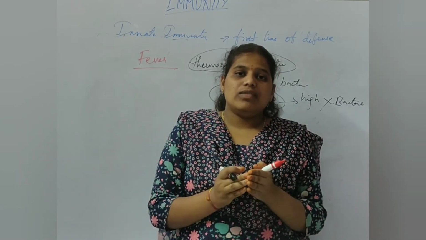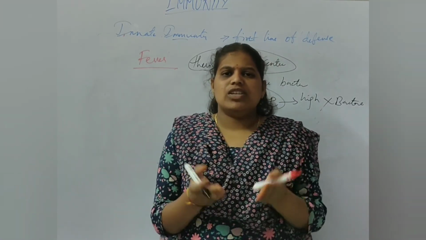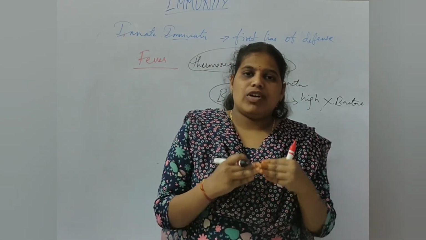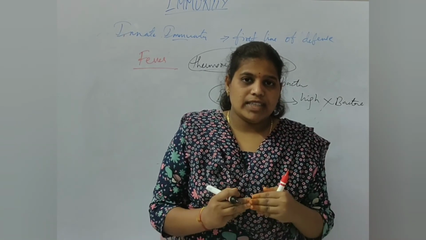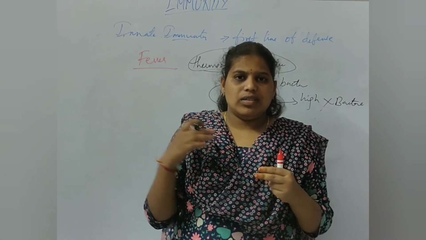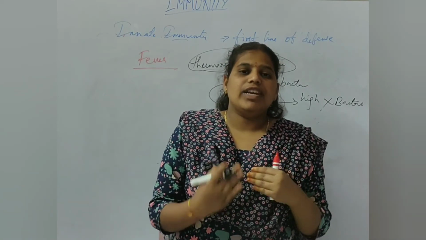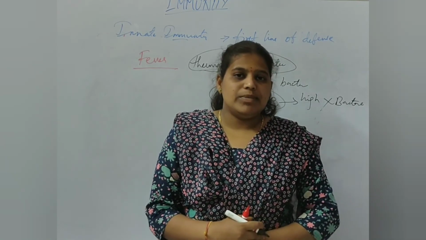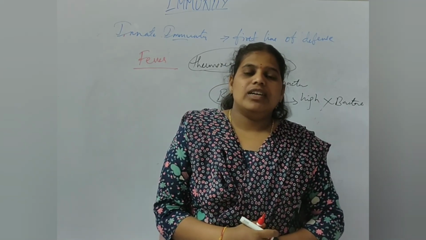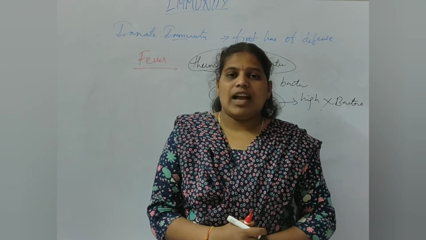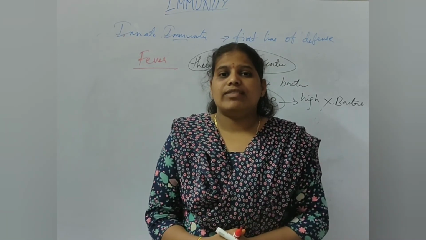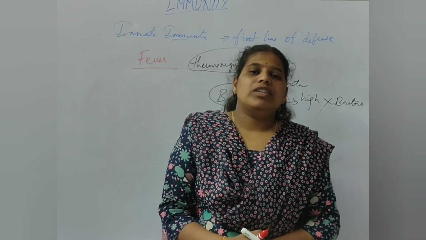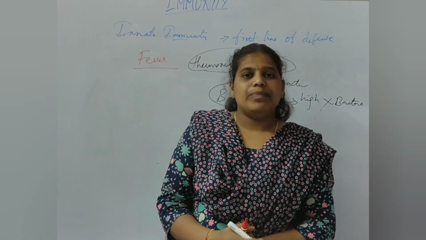So these are all. The need of this immunity and these factors is just to prevent the entry of a bacteria, foreign body, or viral protein into our body, and they all have antibacterial and antiviral properties to protect us from many diseases. So this is about innate immunity. Today we'll end with innate immunity, and next we'll have adaptive or acquired immunity. Innate immunity and acquired immunity is a very important question. It may come for 10 marks.